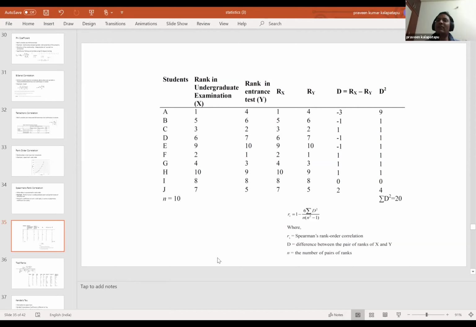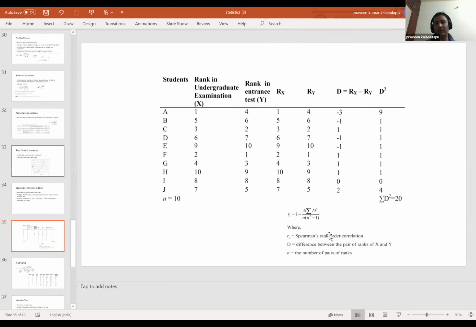But at 0, there is no relationship at all. You are saying that I don't know. It doesn't matter what the marks in the undergraduate exam are, his entrance test is completely independent. That is exactly what we are saying. Both are independent variables. And this can be plotted, like you said, in a graph to get a monotonic sort of curve or straight line.